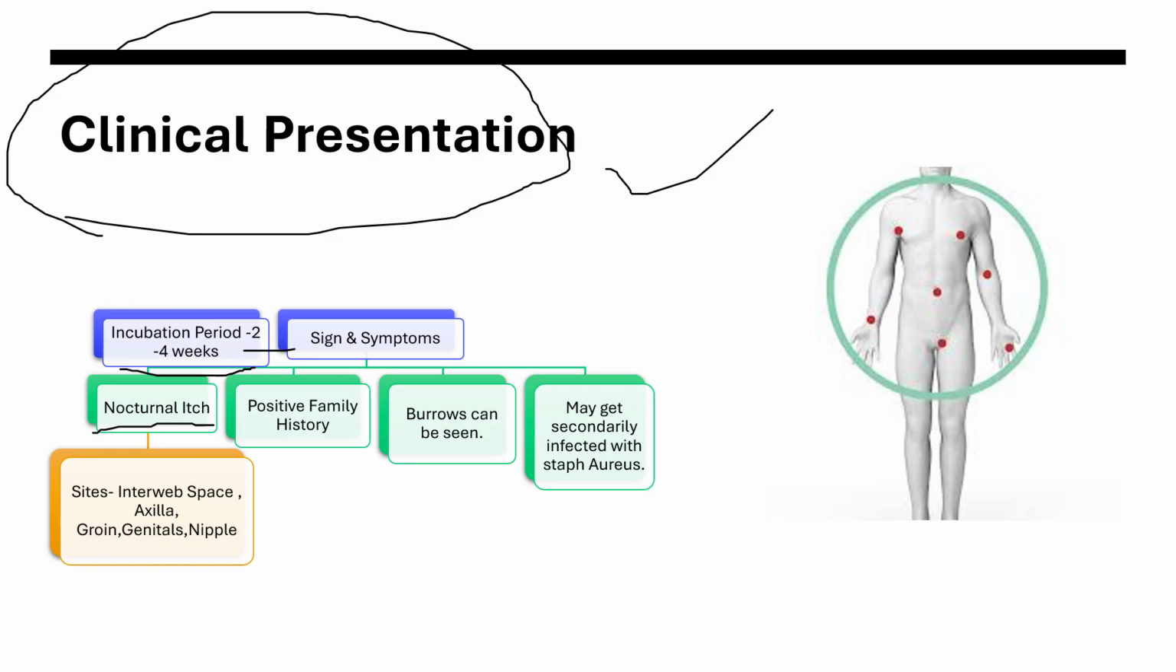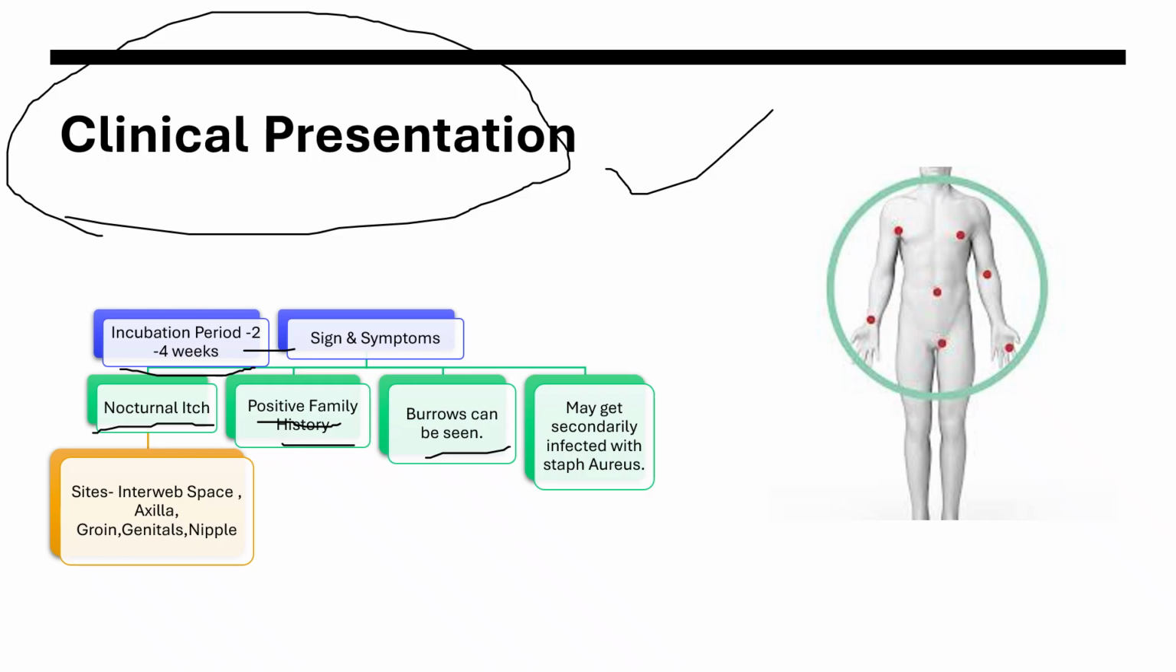I'm not just going to let you stick to just a positive family history, but you can have it in school, with close friends, all these positive things that happen, because with family history you have close contacts, you can catch it easily. And burrows can also be seen, which I have shown you in the previous slides, and this is really important.